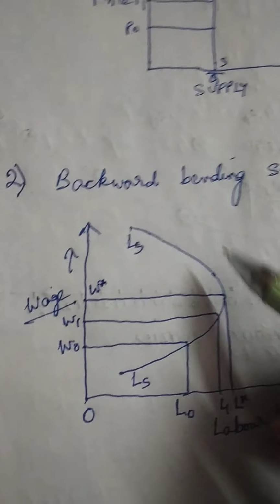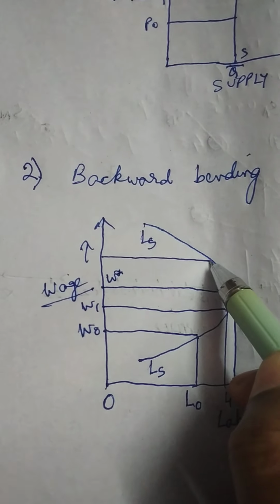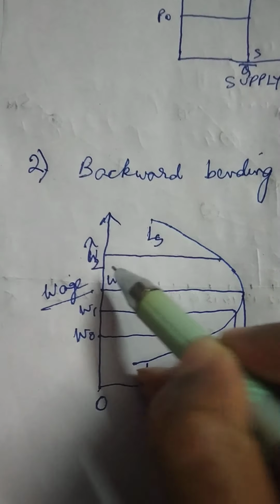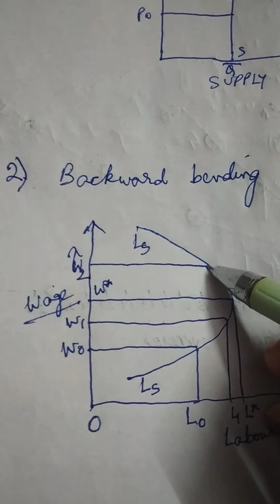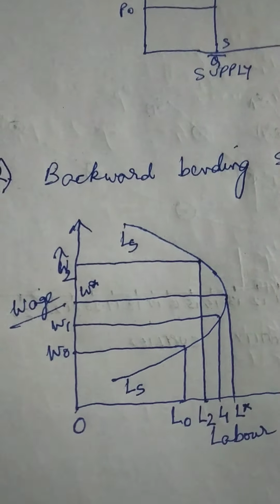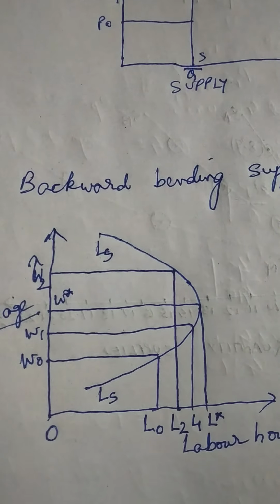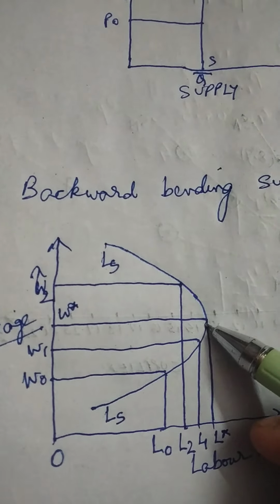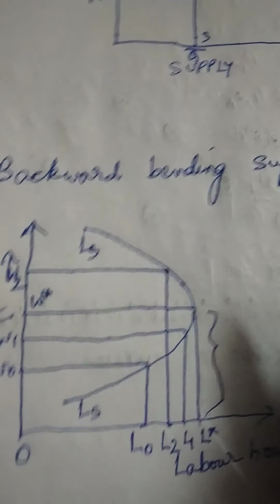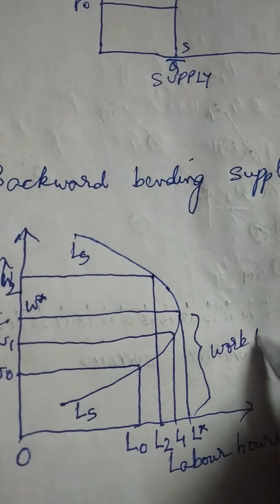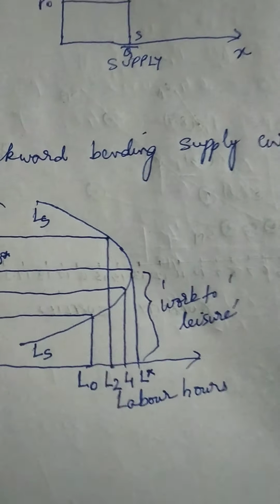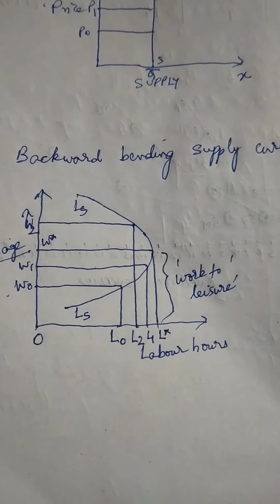So beyond this you see, if the wage rate is increased further, say W3 or W2, here the labor supply is falling to say L2. Now why is this happening? This is because till W star, from W0 to W star, they prefer work to leisure. That means they prefer to work more than to enjoy leisure.